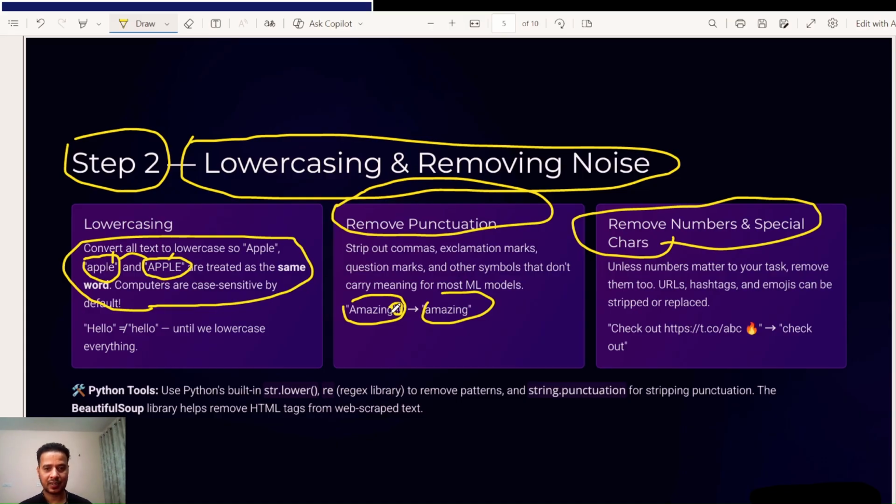Next, remove punctuation. For example, in amazing, the special character is removed, which is something we have to do. Removing numbers and special characters is also important. So when you receive any user query from the front end, you have to ensure that first you make it lowercase, then remove punctuation, and then remove numbers and special characters.